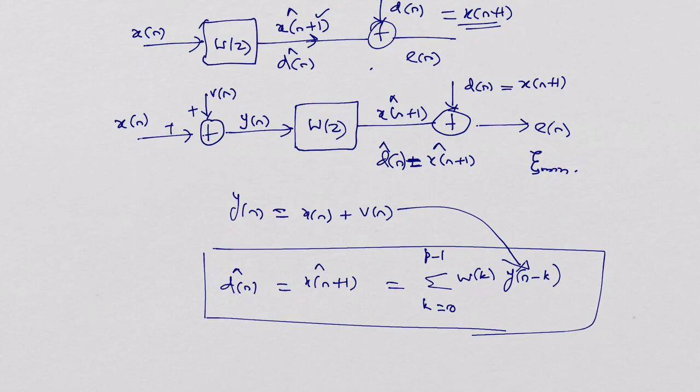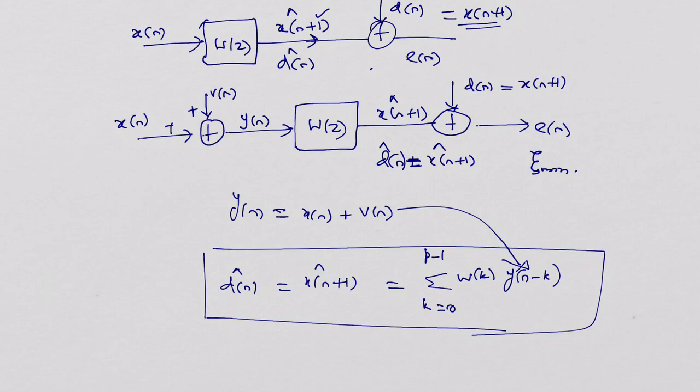That is with respect to noiseless, whereas in the noisy version, x of n is corrupted by v of n, so you get y of n. When you apply y of n as an input to w of z, it produces the output because it is employed as a predictor. So it estimates x cap of n plus 1 as an output. So d of n is x of n plus 1, and d cap of n is equal to x cap of n plus 1. The difference is the error d of n for the noisy version. So y of n is equal to x of n plus v of n,